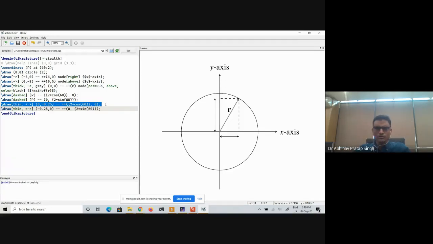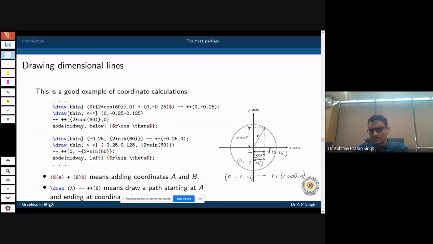Okay, so now I've drawn this. Next, what I want is to put these labels r sine theta and r cos theta. So let me just clear it up a little bit.